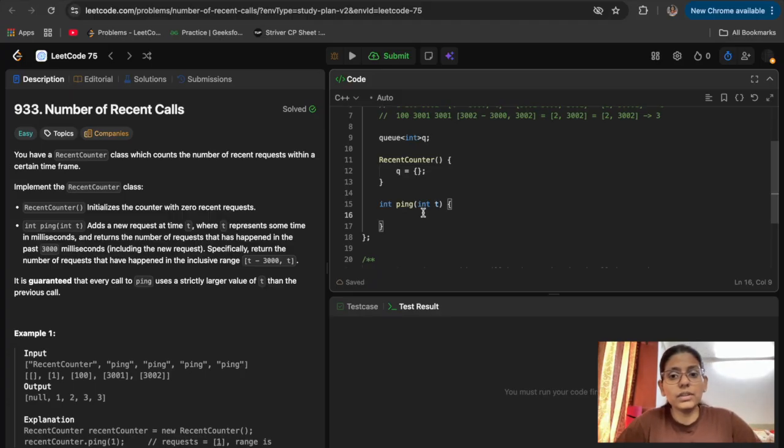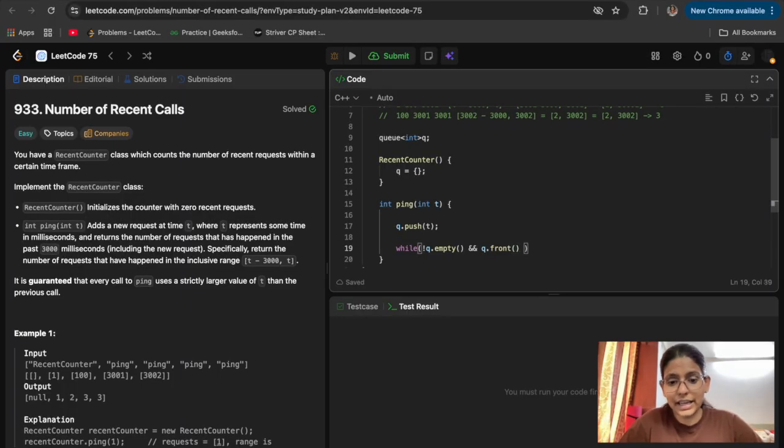Now first we will append the time in the queue, q.push(t). Then while our queue isn't empty, we check q.front, which is the value we entered first.